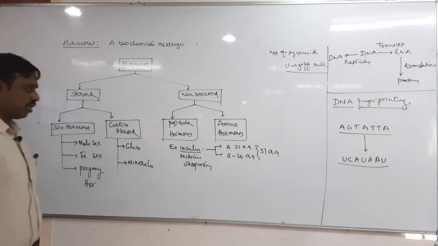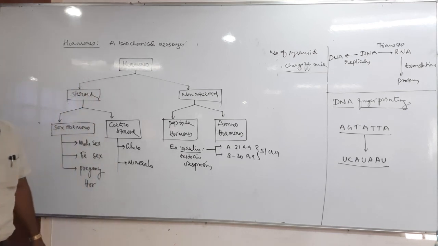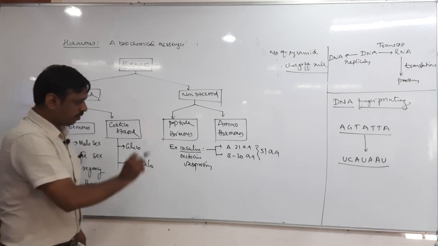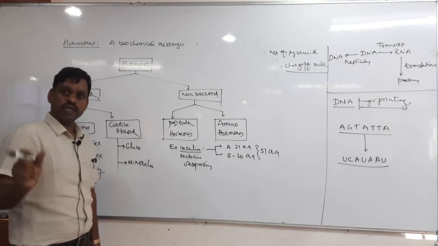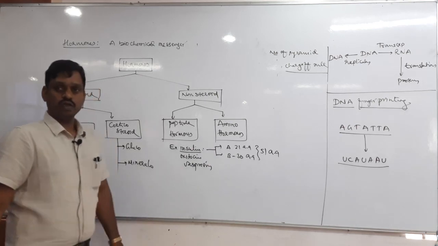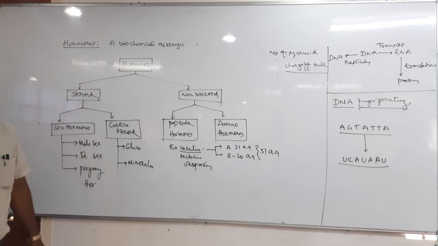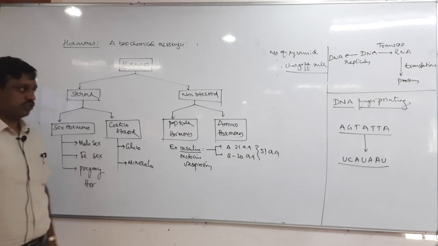Insulin is secreted from the beta cells of the pancreas, and it regulates the blood glucose level. Insulin converts excess glucose in blood into glycogen, which is called glycogenesis.